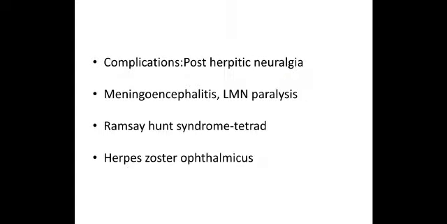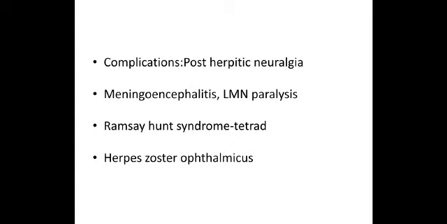Now, as I told you, in 2 weeks it definitely heals, but complications are quite severe. The most common complication is post-herpetic neuralgia. Post-herpetic neuralgia means the pain along the nerve endings exists for around 3 to 6 months. It is quite painful. Patients mainly come with the pain. Very rarely, meningoencephalitis and lower motor neuron paralysis can be seen.